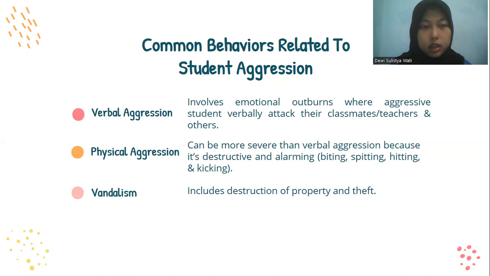Next is physical aggression. Physical aggression can be more severe than verbal aggression because it's destructive and alarming. Students in trouble often resort to biting, spitting, throwing things around, hitting, and kicking. Students' physical aggression is often directed at one or more people. This is rooted in dislike